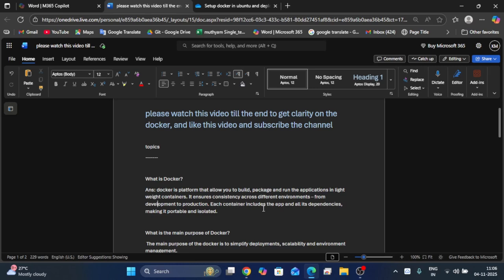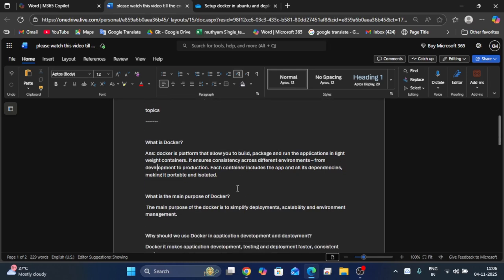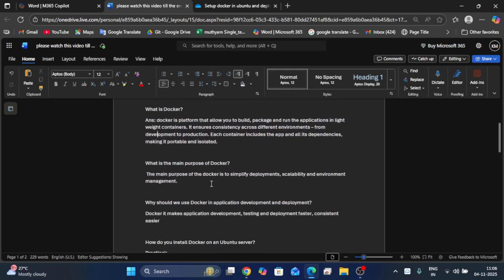Each container includes the application and all its dependencies, making it portable and isolated. Dependencies are libraries and packages, for example Python packages. The containers contain the dependencies.